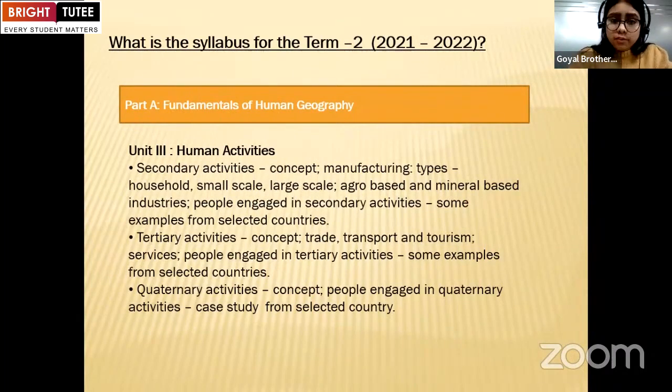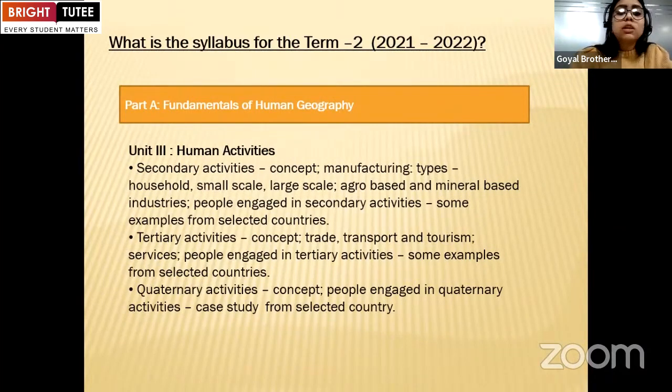Now we will discuss the syllabus in whole. Now in part A, we have fundamentals of human geography. Now in unit 3rd, we have human activities. Now we will discuss the bifurcated and reduced syllabus, which students have to learn. In unit 3rd, human activities, we have secondary activities.